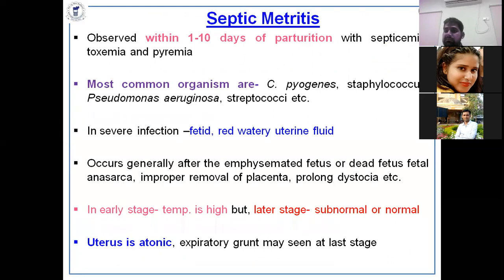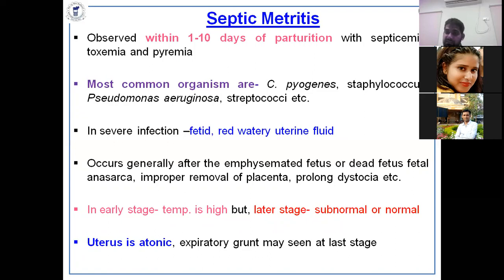Other clinical signs occur like dullness, depression, anorexia, and the animal is always in lying condition. It is very hectic to manage that type of case if not diagnosed early. In the early stages very high temperature occurs, but in the later stages subnormal temperature.